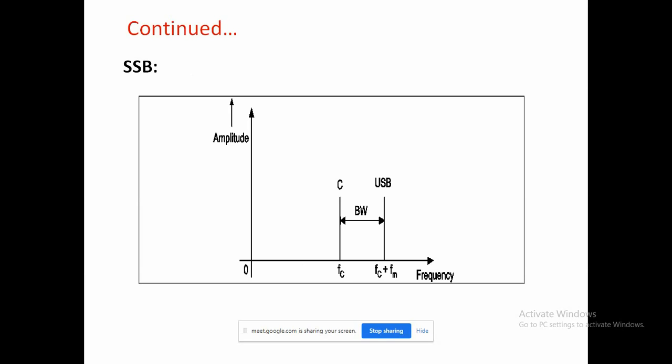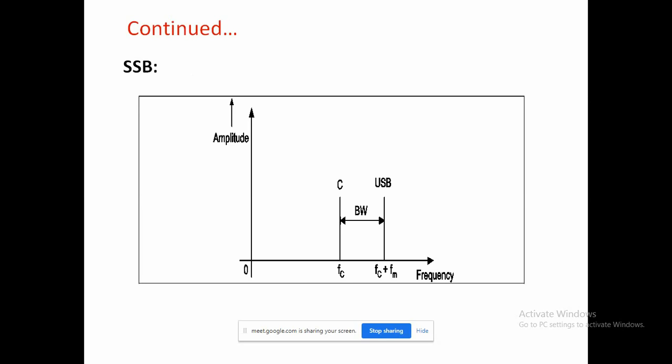There is no loss in the information, but only one sideband is transmitted at a time, and it is possible to suppress the carrier in one sideband. Here is another possibility: whatever sideband is to be suppressed will be suppressed continuously, and the signal travels only to one side.